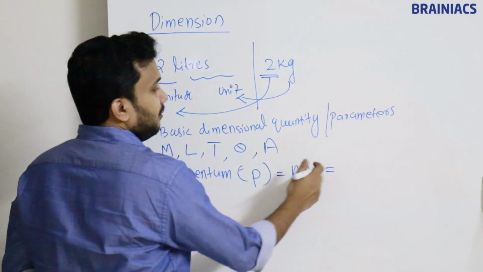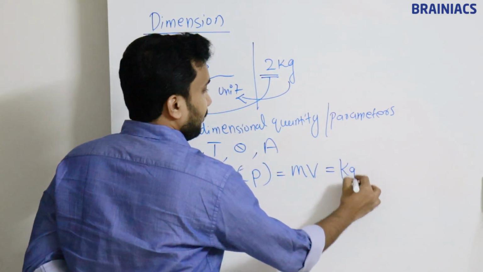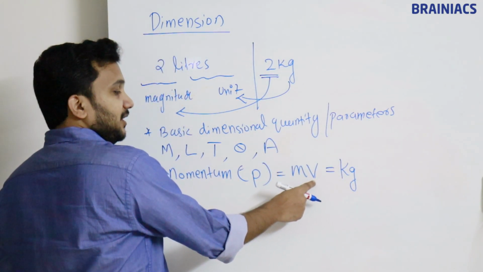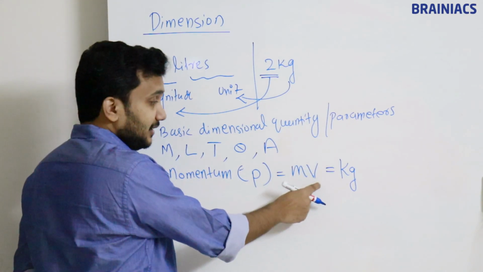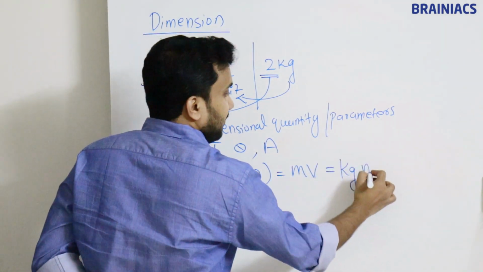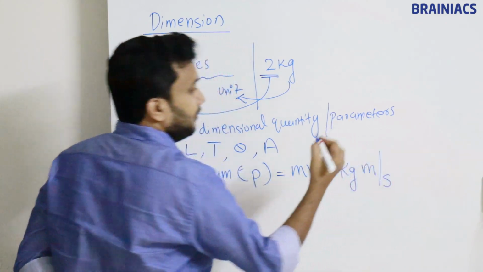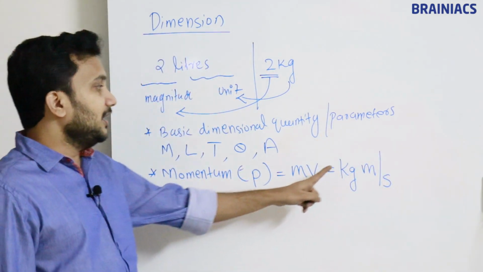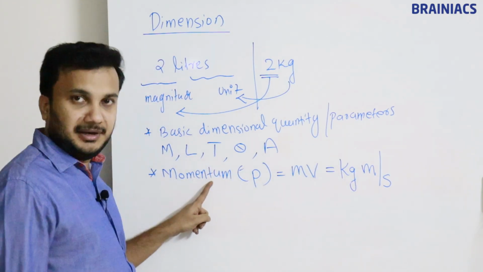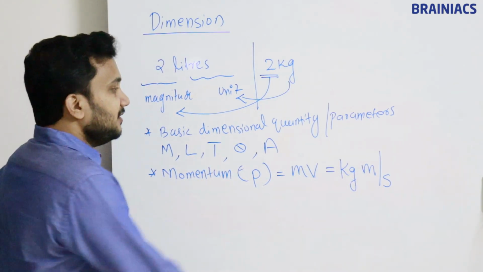What is the unit of mass? Mass is in the unit kilogram. What is the unit of velocity? Velocity is the displacement divided by time. So displacement is meter divided by time. Time means second. So kilogram meter per second is the unit of momentum. Correct. This is a unit.